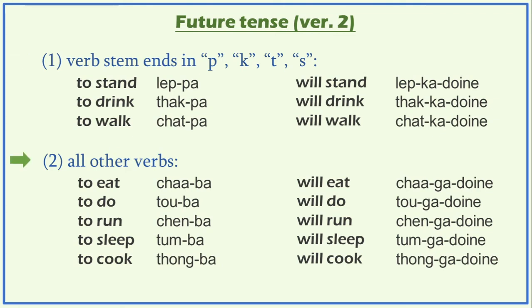And for all the other verbs, you use ga-doine, similar to version 1 where you use gani. So here you use ga-doine with a G. So chaba will eat, chaga-doine. Will do, tauga-doine. Will run, chienga-doine. Will sleep, tumga-doine. Will cook, thonga-doine. So again, instead of doine, you can use duine, depending how you want to pronounce it.